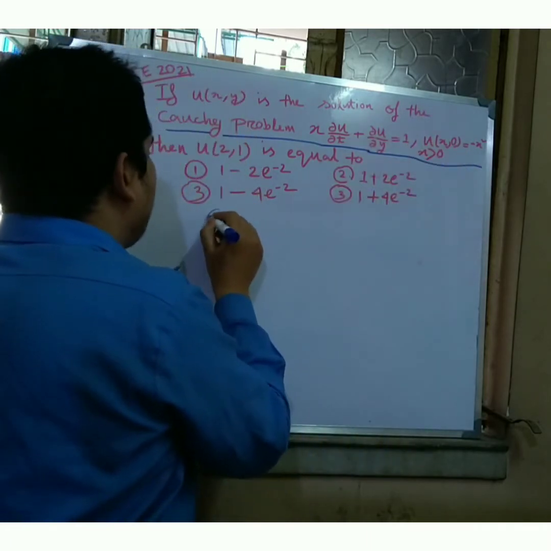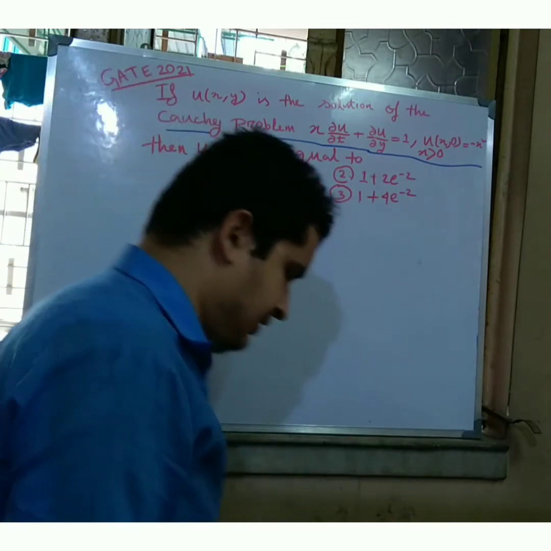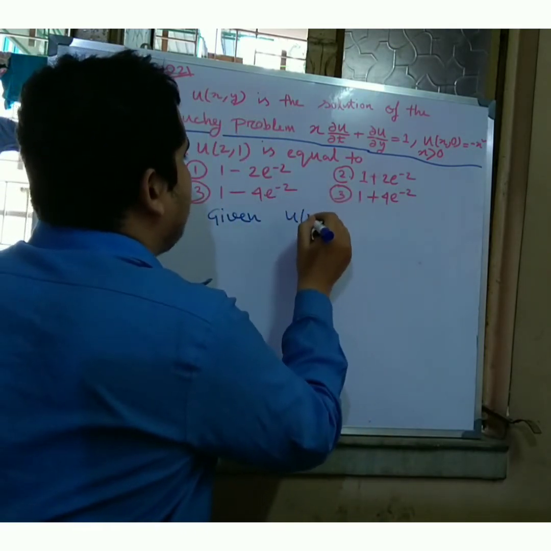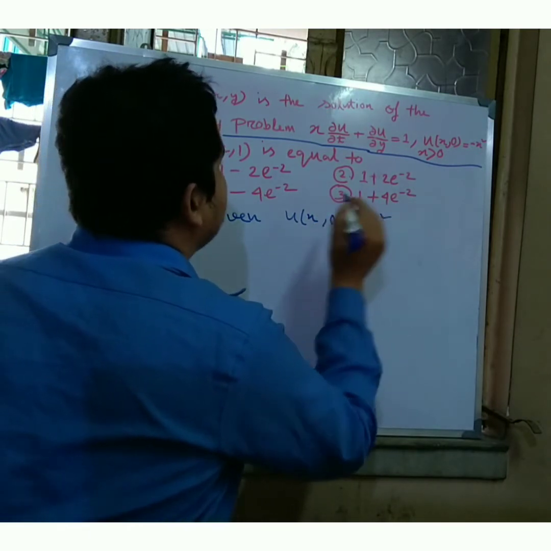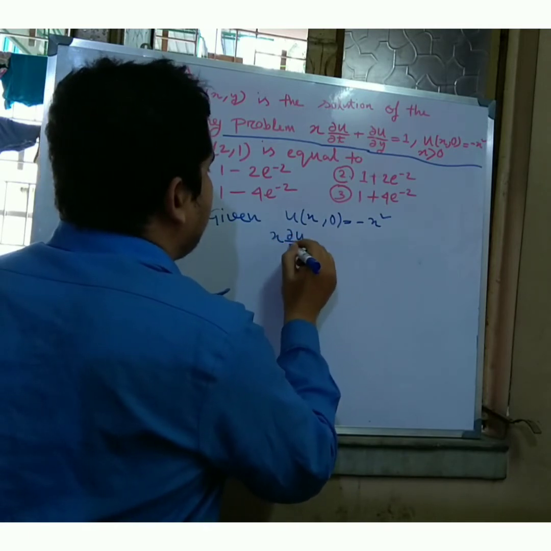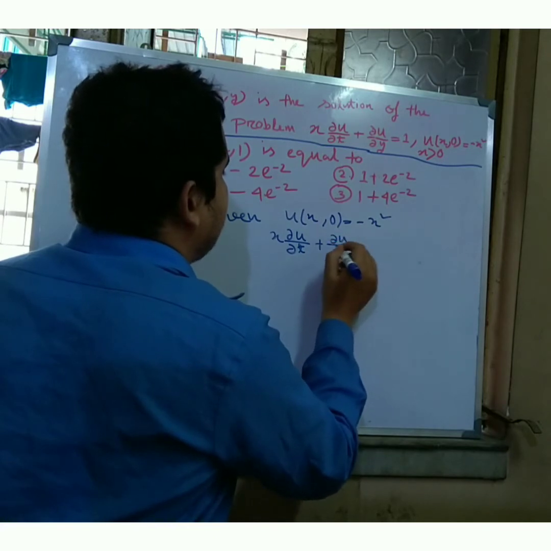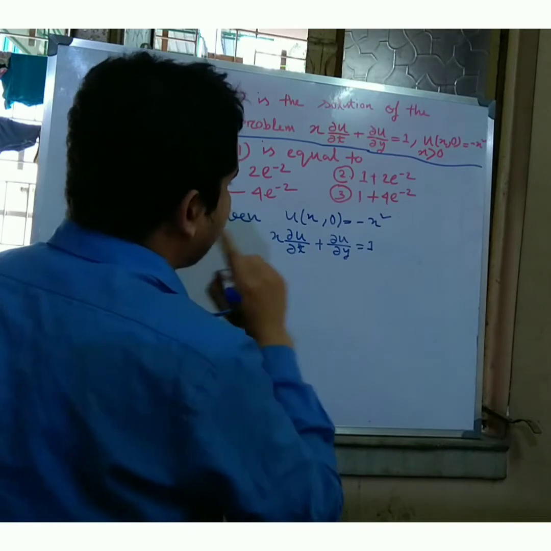So I will write what is my given. At first I have to write the given. Friends, given is u(x, 0) is equal to minus x square, and x ∂u/∂t plus ∂u/∂y is equal to 1.